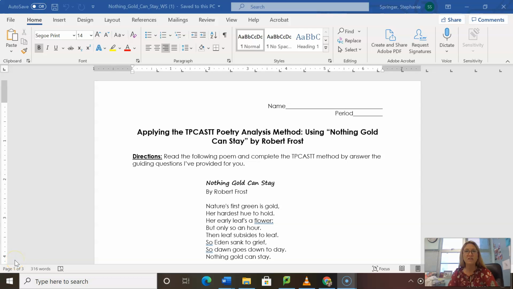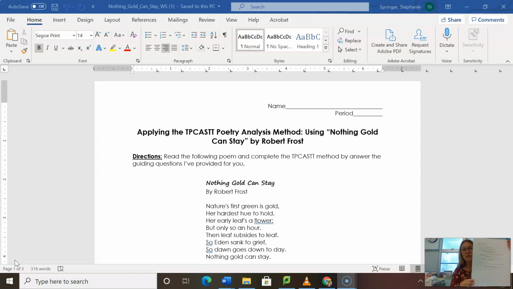Hi guys, today I want to talk to you a little bit about the poem Nothing Gold Can Stay. Before you do the poem, I want to make sure that you have printed out and looked through the notes. These notes will go through primarily everything that you need for the poem. It goes through the majority of the literary devices that are used in the poem. So we have things such as denotation, connotation, paradox, alliteration, assonance, diction, structure, allusion, and theme.